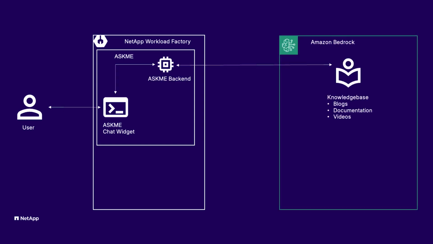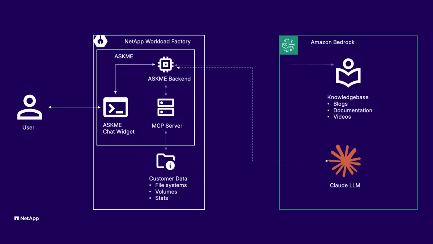The first is a curated FSx for ONTAP knowledge base in Amazon Bedrock that includes documentation, blogs, and videos. The second is a live connection to your FSx for ONTAP data estate through the Model Context Protocol server. These data sources are sent by the backend to Bedrock Claude LLM to analyze real configurations, behavior, and events in your production environment and provide best practice insights and recommendations. Let's see it in action.